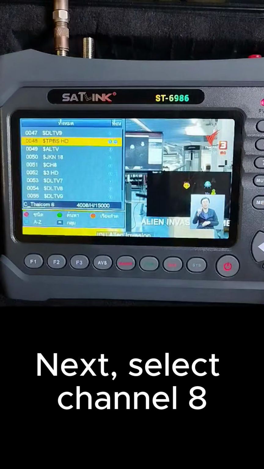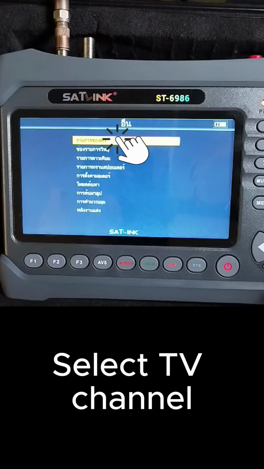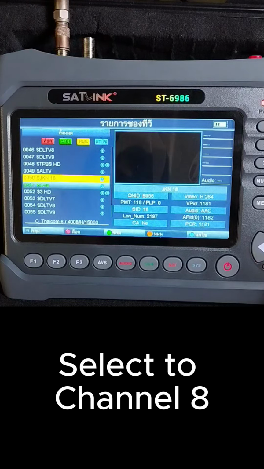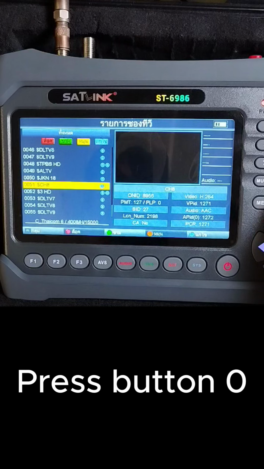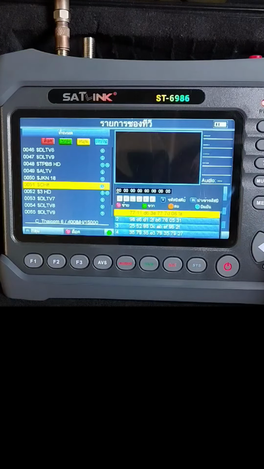Step 2. Insert Bisskey. Enter other icon. Select TV channel. Select channel 8. Press button O. A window for Bisskey will come up.